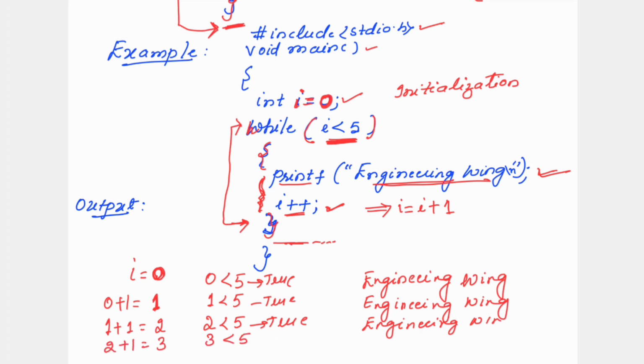3 less than 5. Yes, it is true. If it is true, then inside the body of the loop, whatever statements are there, it gets executed. The next statement is I plus 1. Increase the value of I. 3 plus 1 becomes 4. 4 less than 5. Yes, it is true. If it is true, then it is going to print whatever is written inside the body of the loop. Okay, then it will see that inside the body of the loop this statement is also there. I plus plus, increase the value of I by 1.